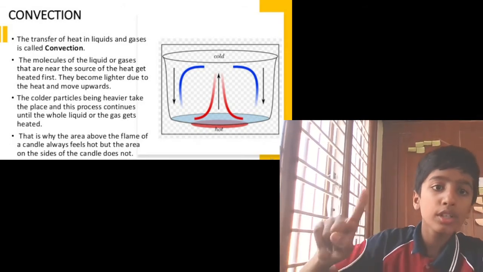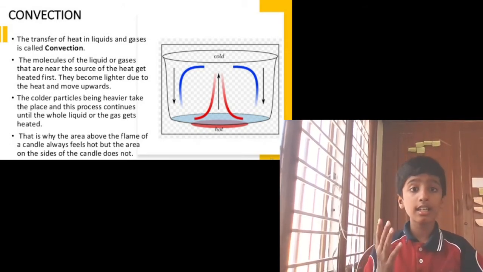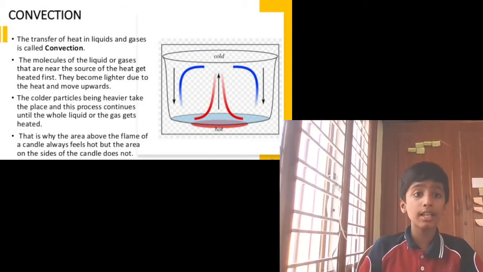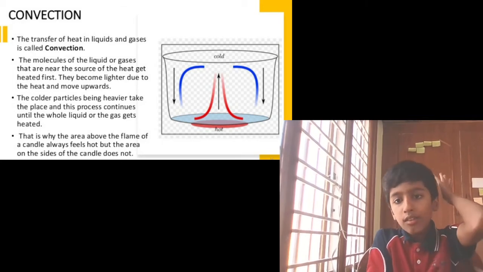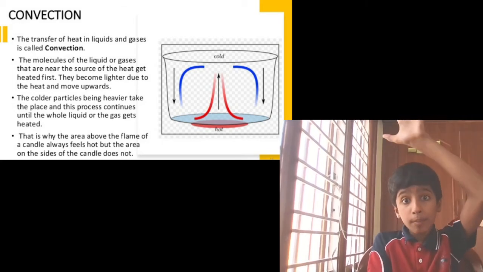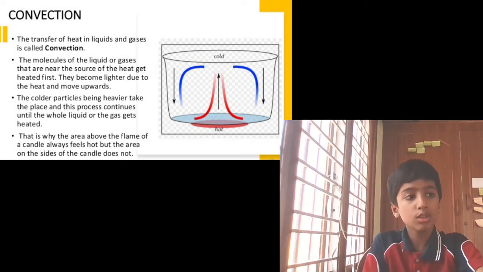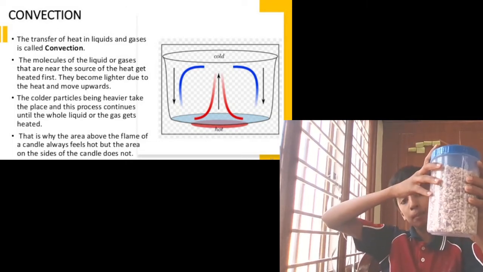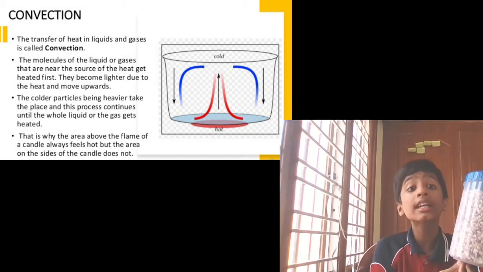So the molecules of liquids or gases that are near the source of the heat will get heated fast, they become light due to the heat, and then they move upwards and the heavier particles come down. So these things go up and the things above come down due to the heat.